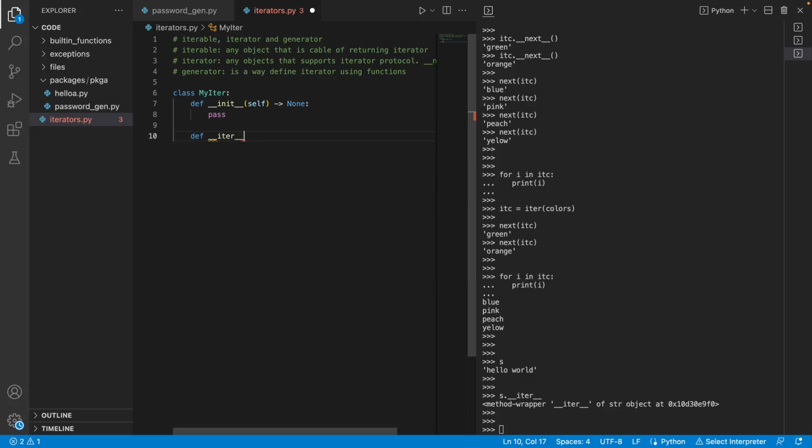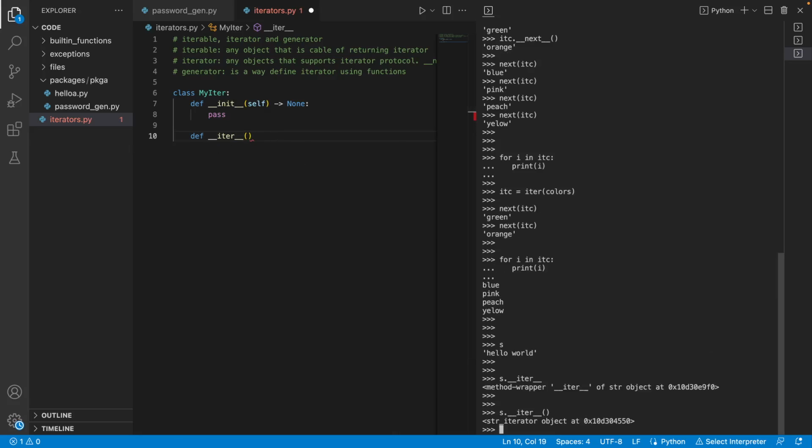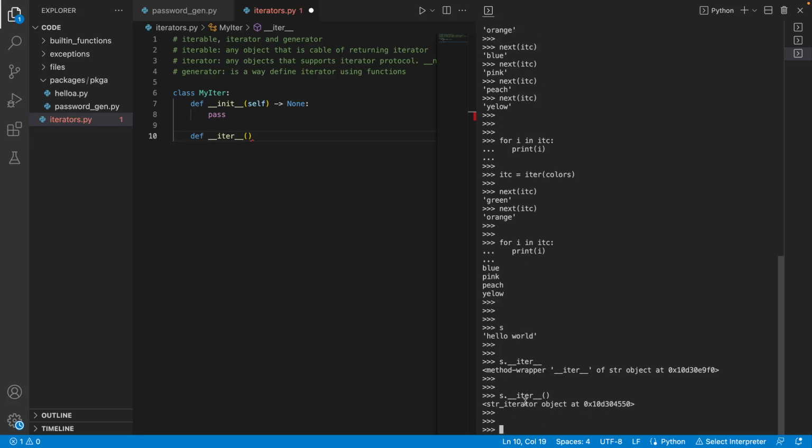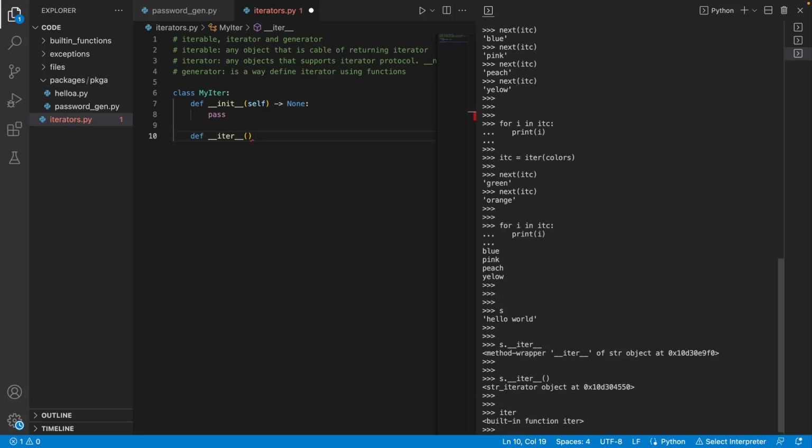I am defining iter. What arguments does it take? It takes nothing. So when you call this one, instead of calling that, we have the magic method iter. It takes nothing, but it returns what is called an iterator.